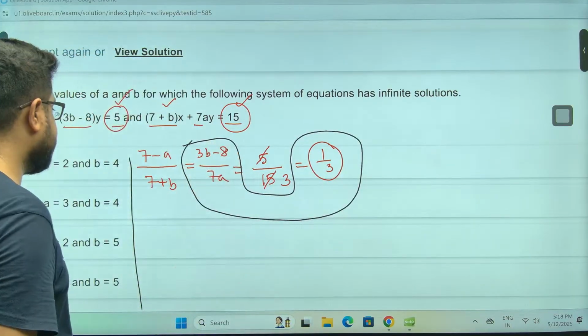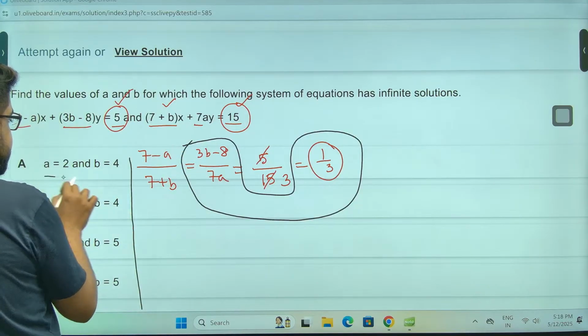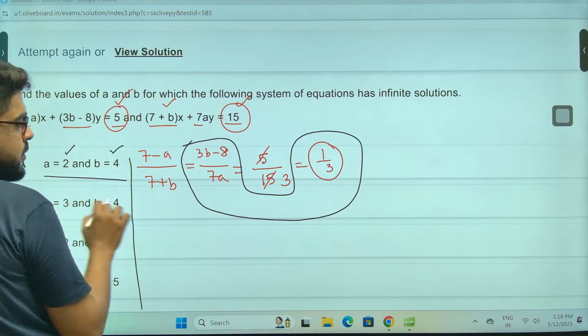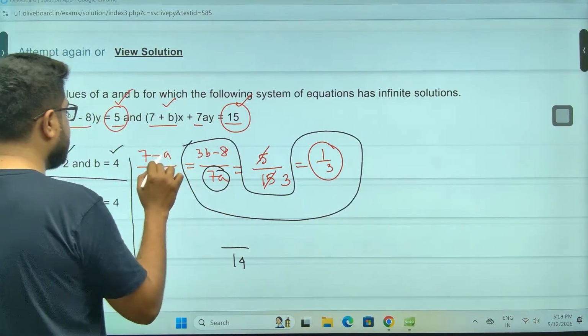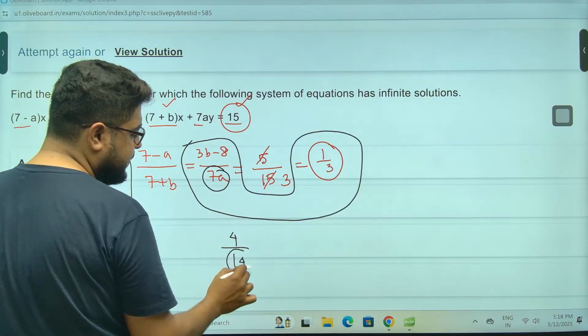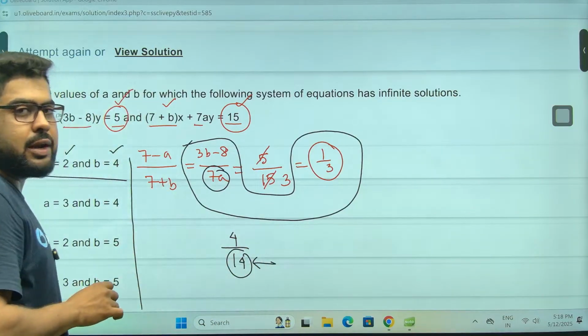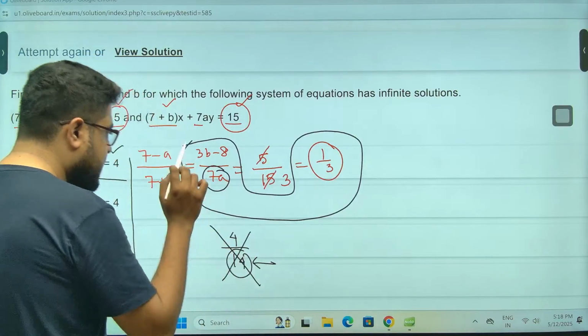B and A. If I take A is 2, B is 4. A is 2, meaning this is 14. B is 4, 4 threes are 12. This is 4, and this is 7. 7 is a prime number, 14 is there, but here I have only 3. Sir, cannot happen.